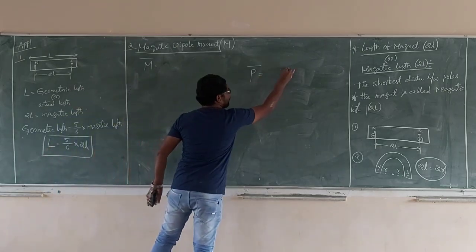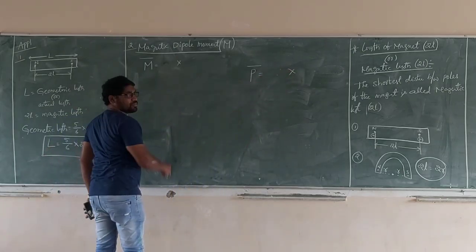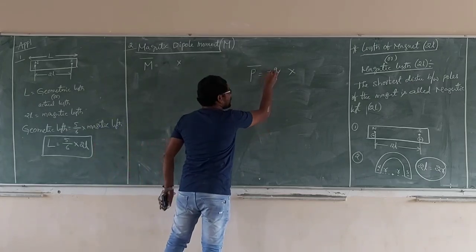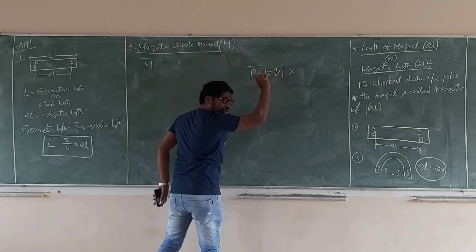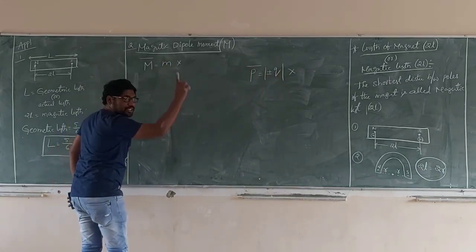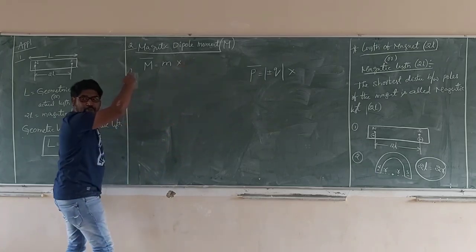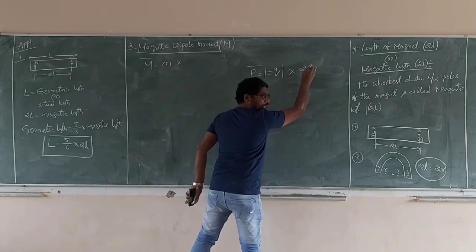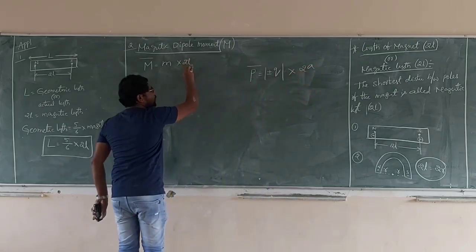It is the product of the magnitude of either charge and the distance between the two charges, 2a. Here, the distance between the two poles is 2a.